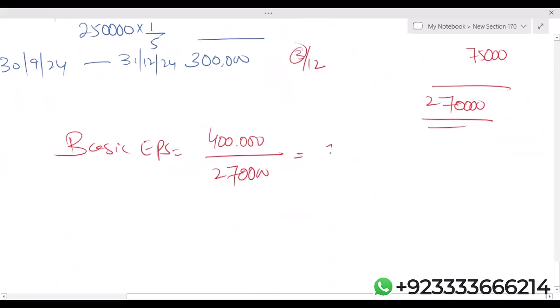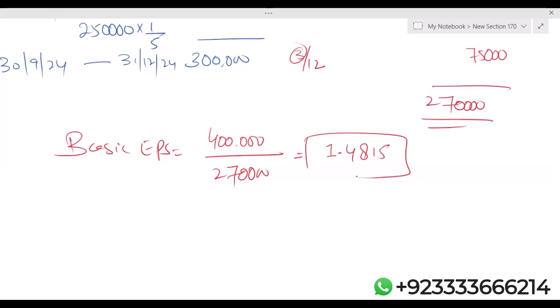Students, I'm getting 1.48. That's good enough, otherwise with rounding 1.5. The exact figure is 1.481481, so 1.48 is good enough. That is your basic EPS. So let me repeat: the bonus fraction adjustment factor is applicable on all those shares that are before the bonus.